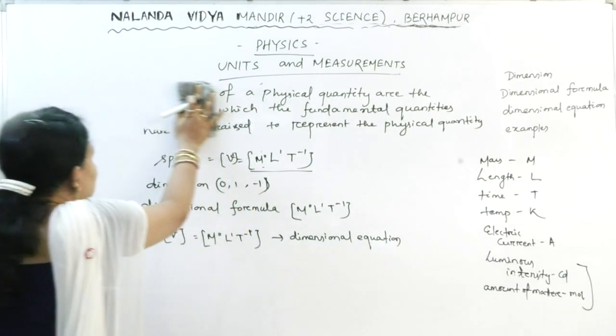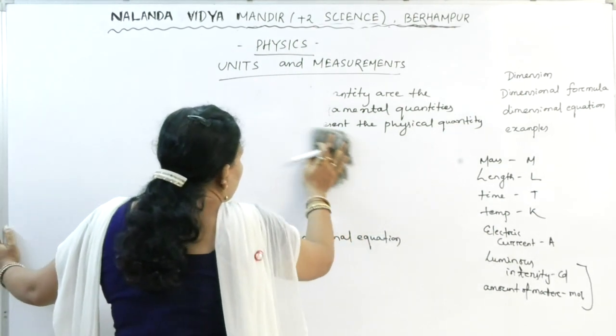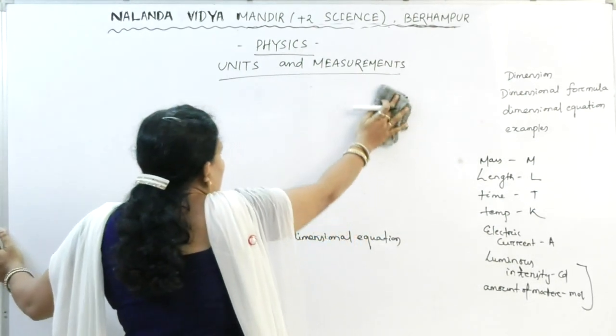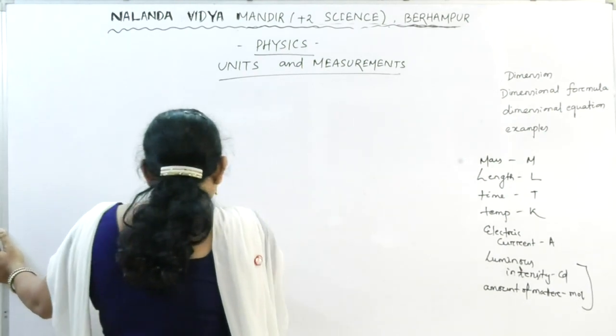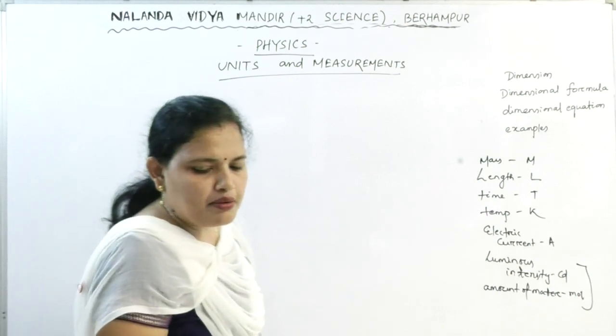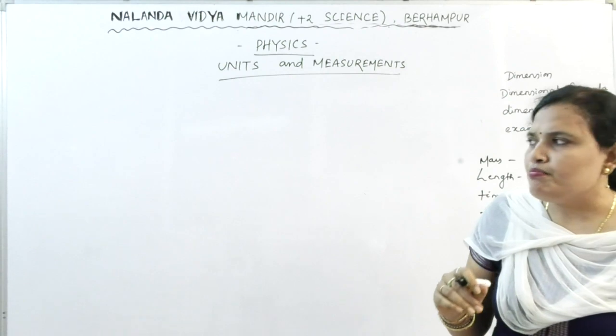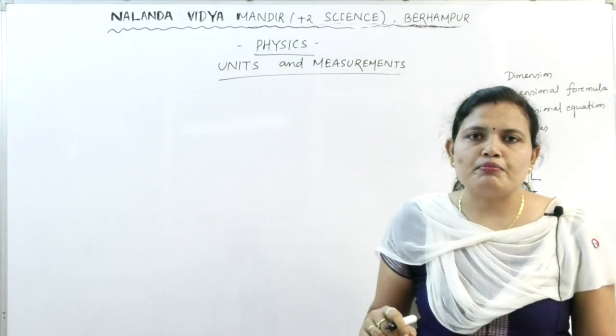Let us take some derived units and find out the dimension of the derived quantities. You have to know how to find out the dimension because as you study physics, a number of physical quantities you will come across.